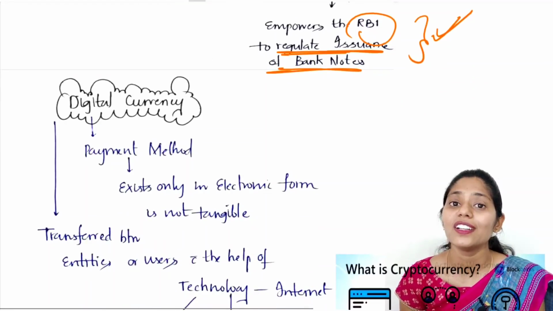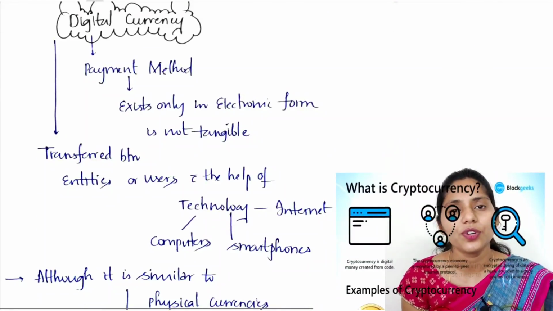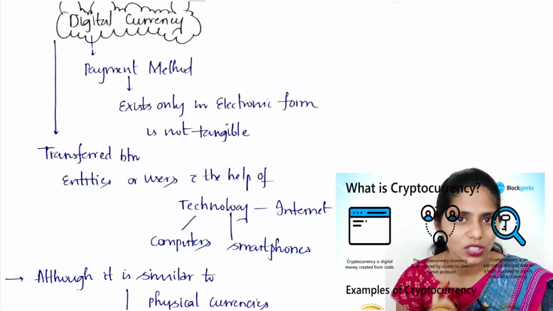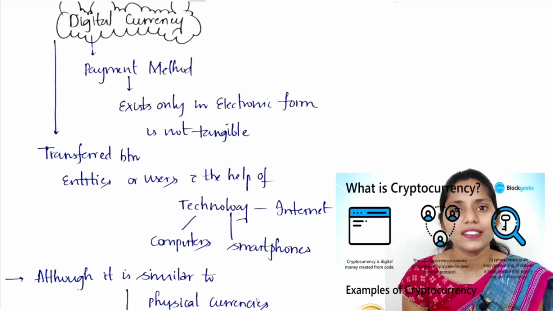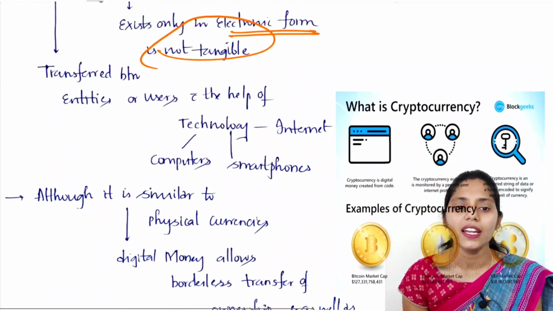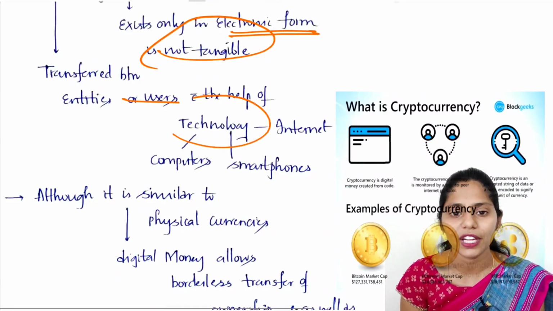And now let us try to understand what is digital currency. Digital currency in short means we are using different payment methods, right? These payments, when we are using digital currency, exist only in electronic form, and are non-tangible, and are transferred between entities or users with the help of technology.